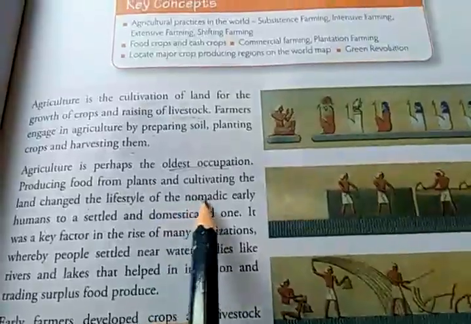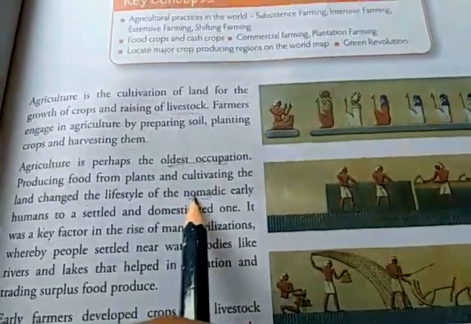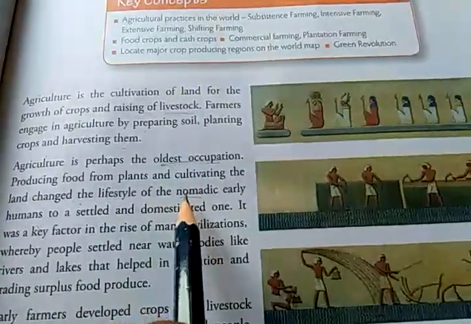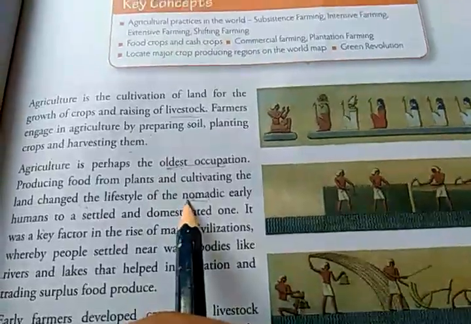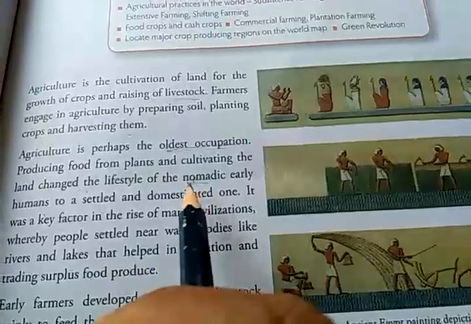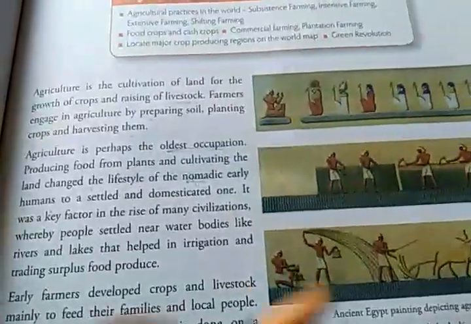Nomadic people means people who keep on changing their location, shifting from one place to another in search of food or water or shelter.